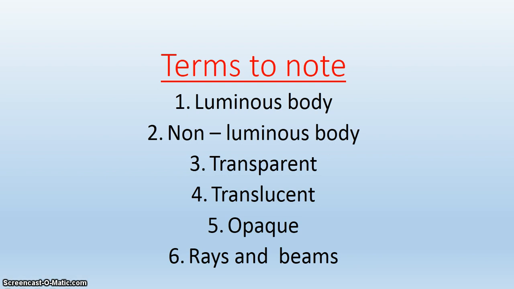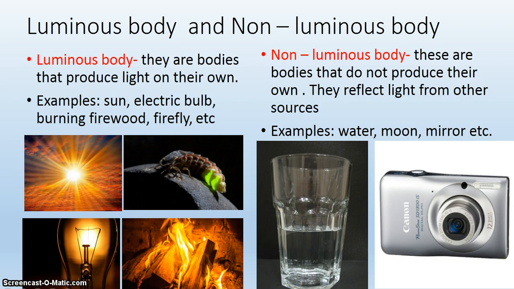Now, before we continue, there are some terms that you have to understand to make you understand this topic as a whole. The first term that I want you to know is luminous body, then non-luminous body, then the terms transparent, translucent, opaque, and lastly we have rays and beams. Let's start with the first one.